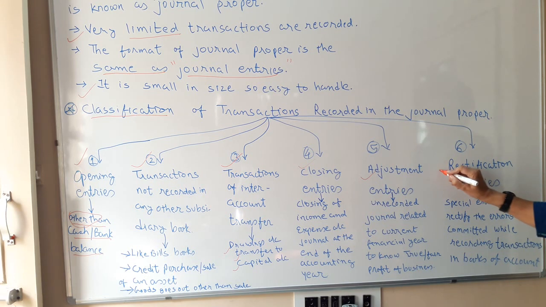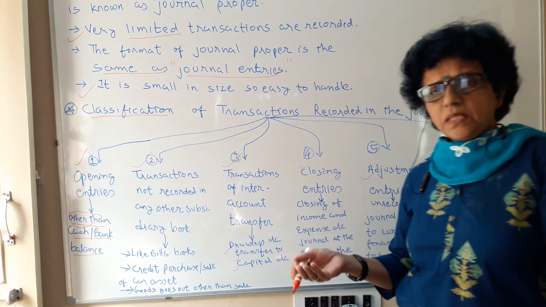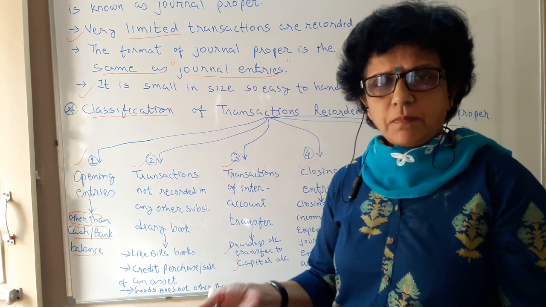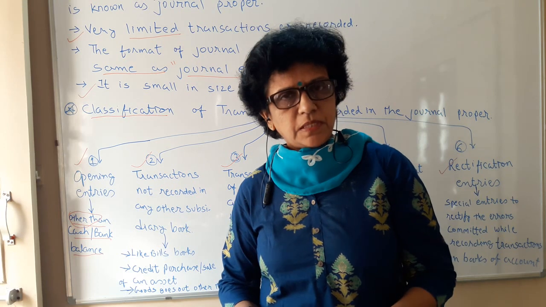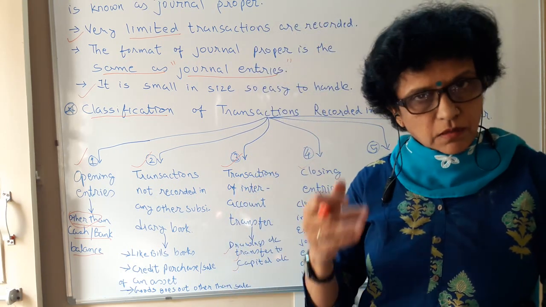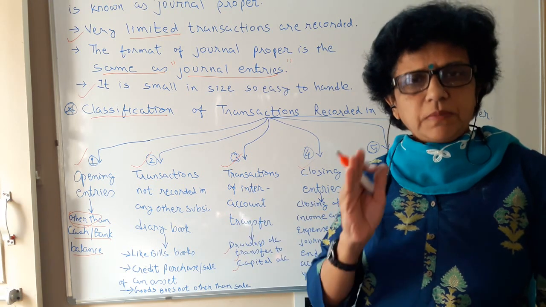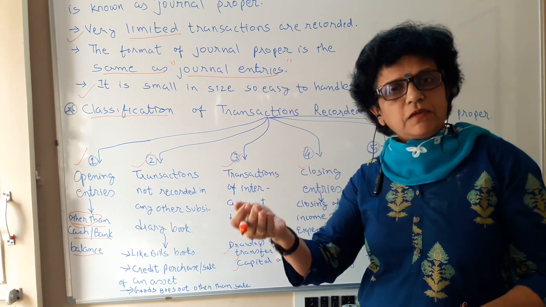The next is rectification entries. We are all human, and humans make mistakes. Nothing new about it. So while writing books of account also, sometimes we make mistakes. A few mistakes are deliberate, a few are innocent. Whatever, a mistake means the mistake is to be rectified. What does the word rectified mean?